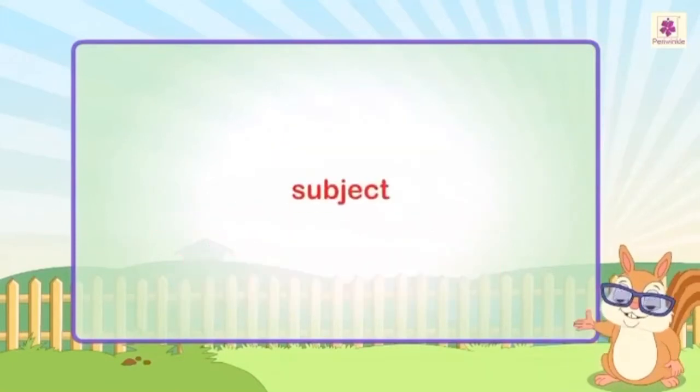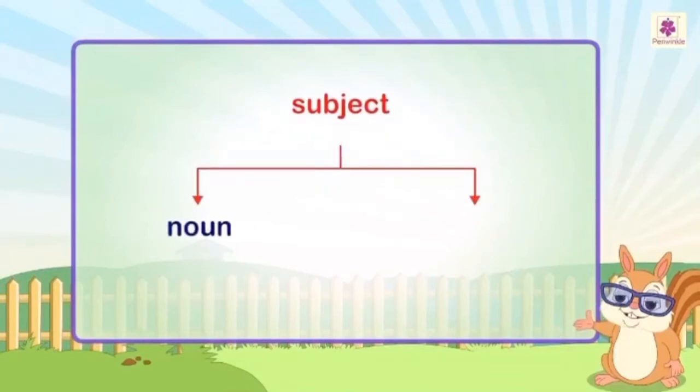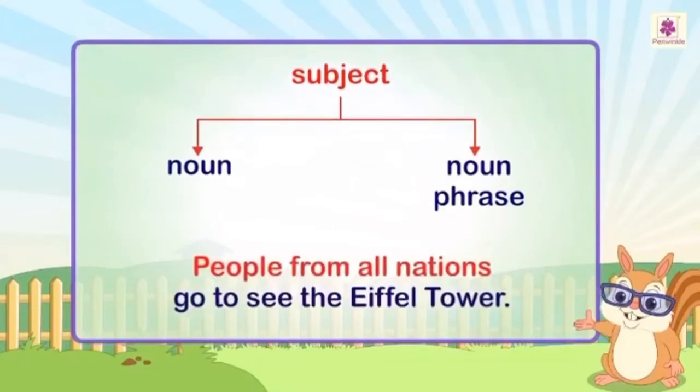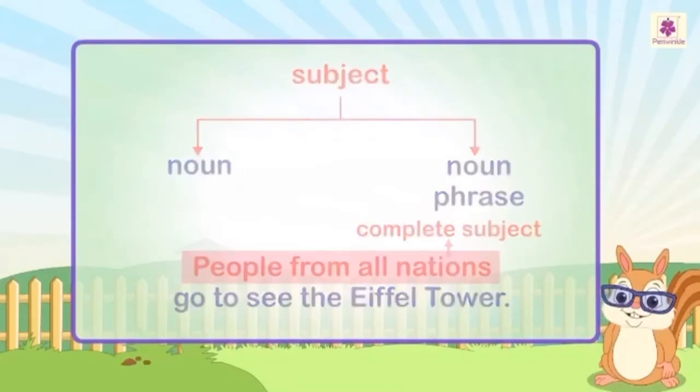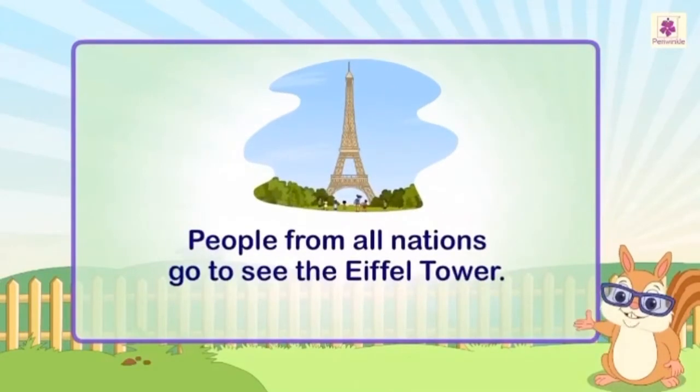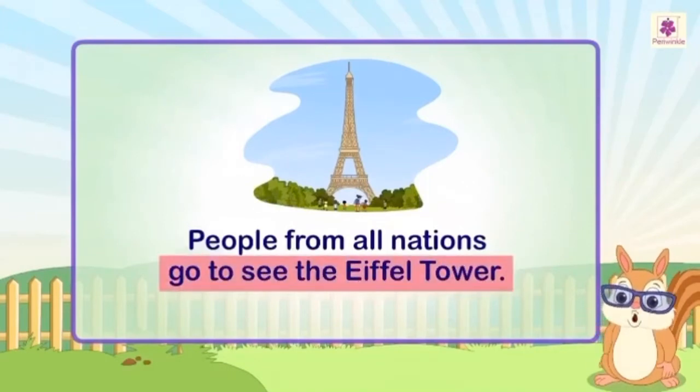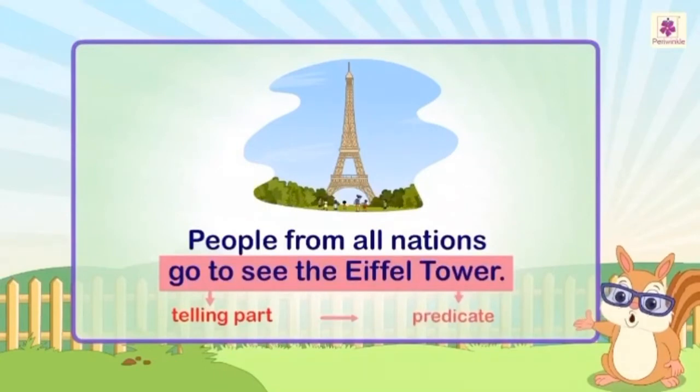The subject is either a noun or a noun phrase. All the words in the subject are together called the complete subject. The other part of the sentence, that is, go to see the Eiffel Tower, is the telling part, also called the predicate.